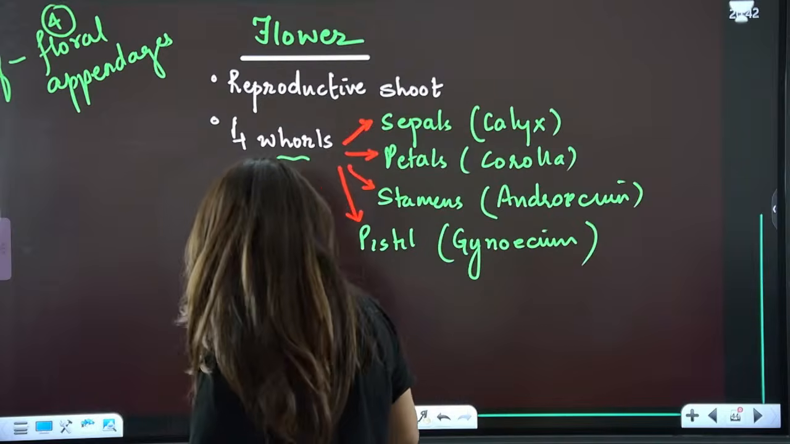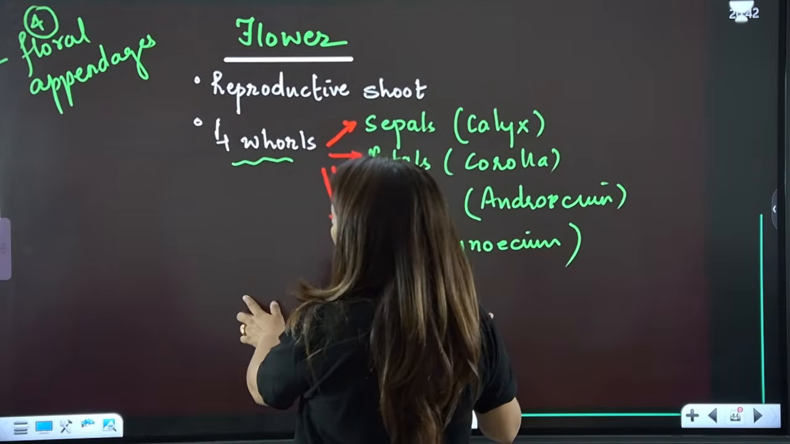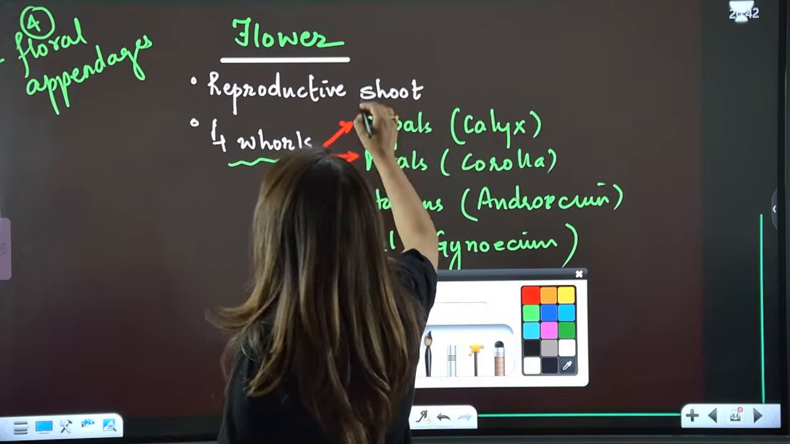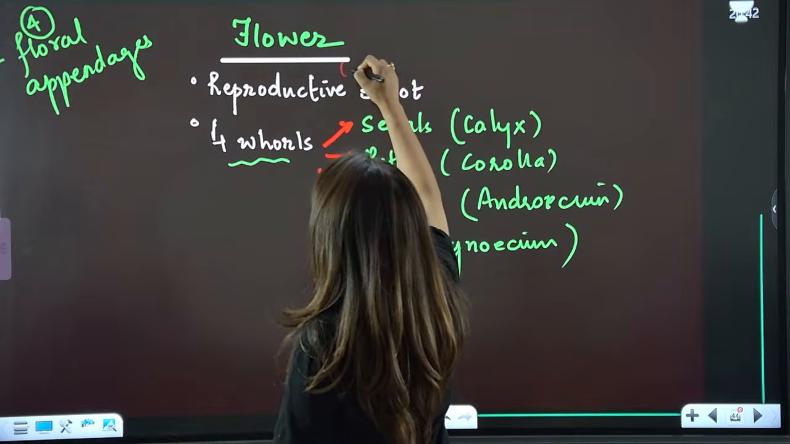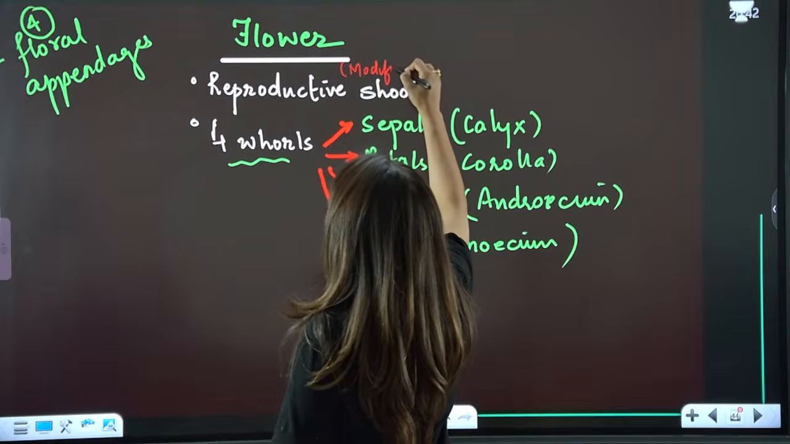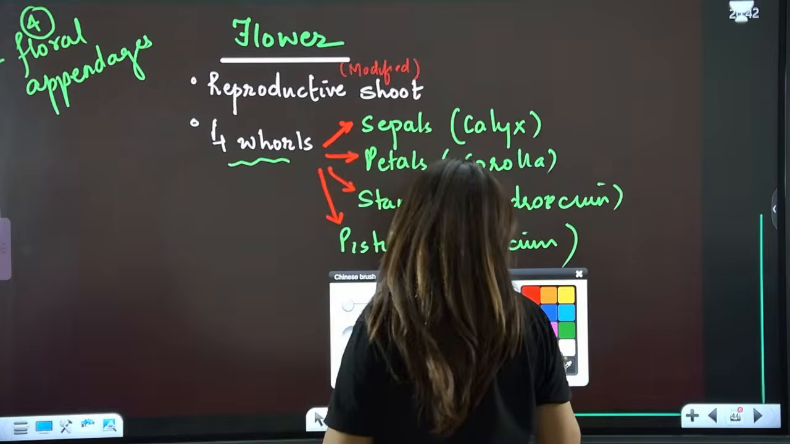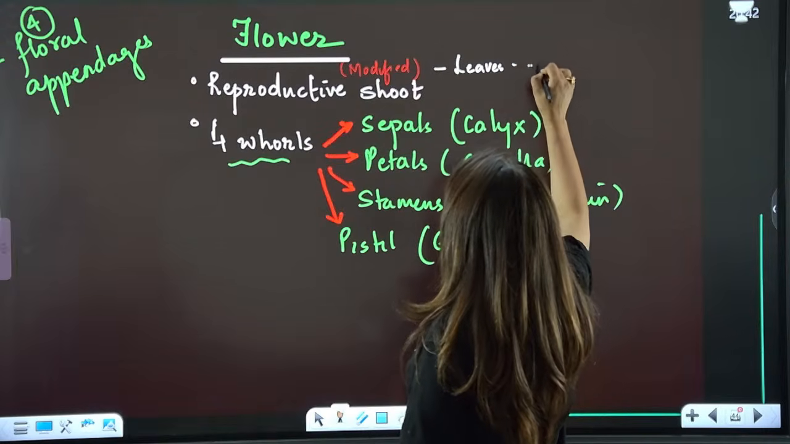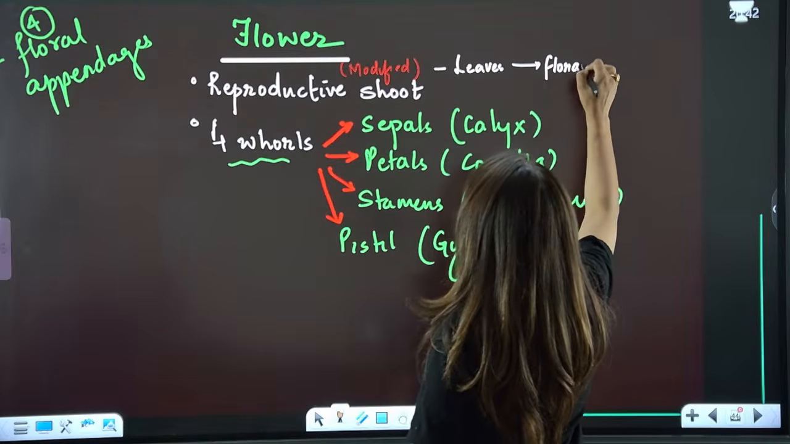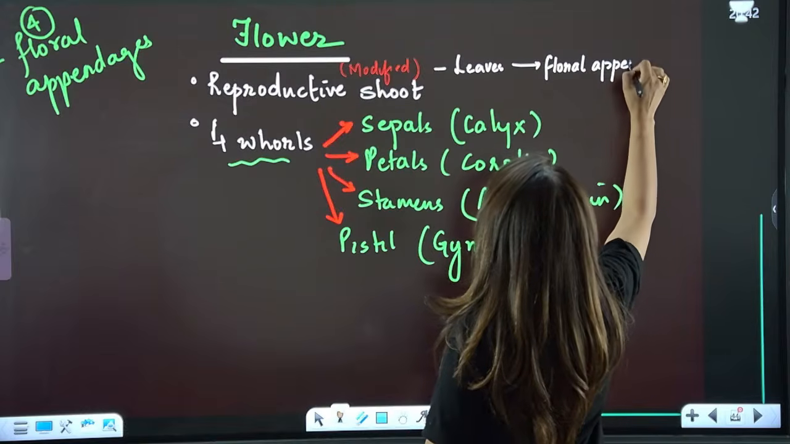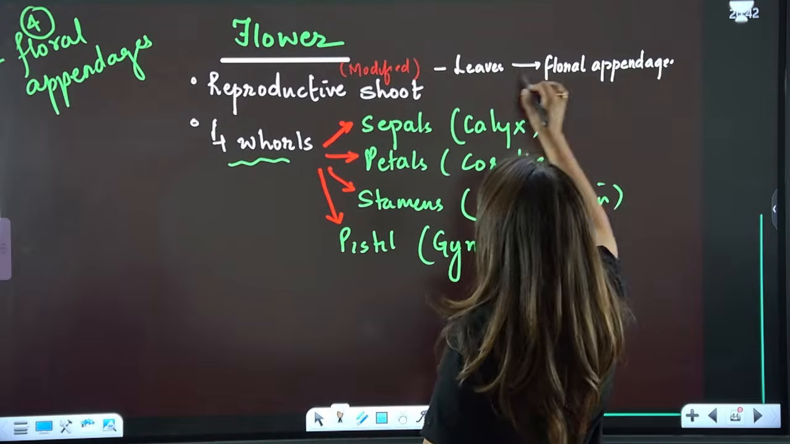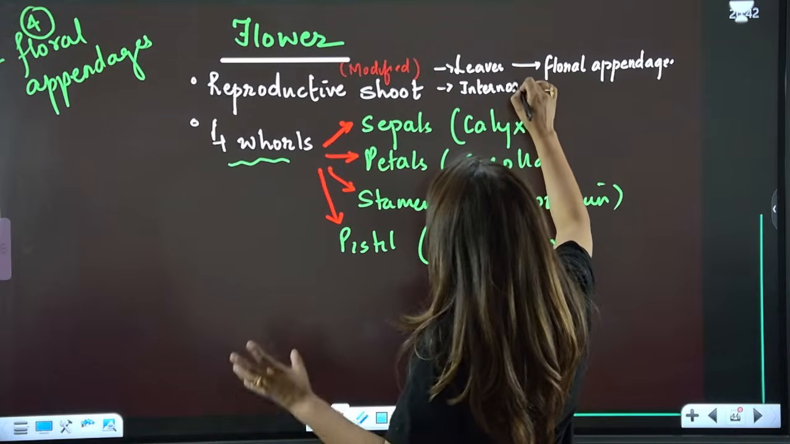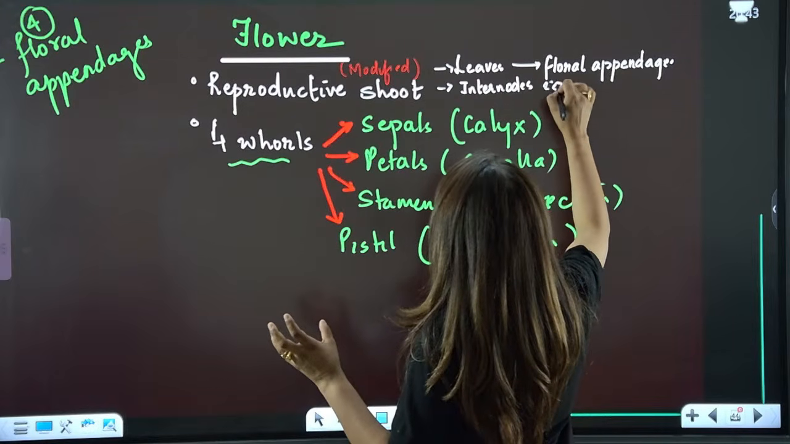Now guys, moving on to the flower. In the flower, guys, the leaves have modified into floral appendages basically. So what is a flower? Flower is a modified shoot. It is a reproductive shoot and it is a modified shoot, right? Where basically the leaves change into floral appendages and internodes will condense on thalamus. They'll come very near to each other.